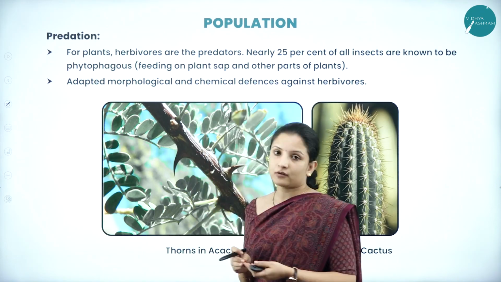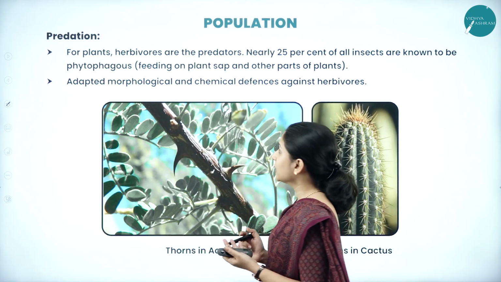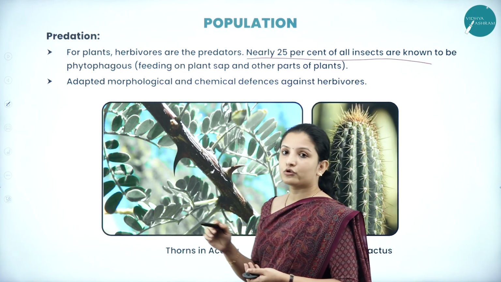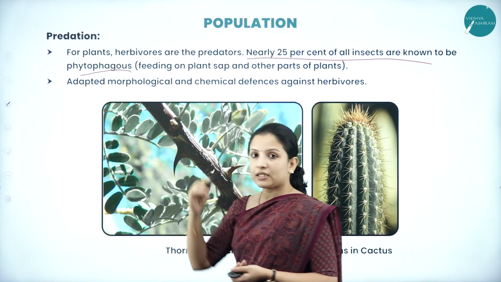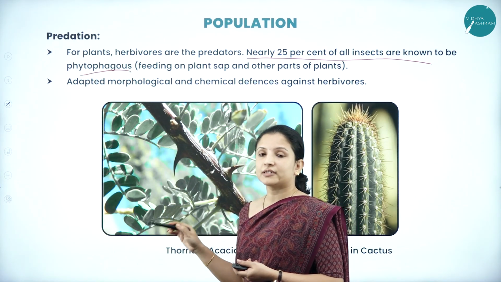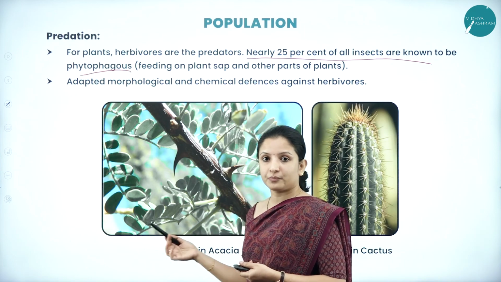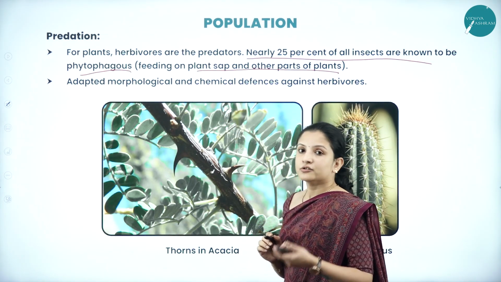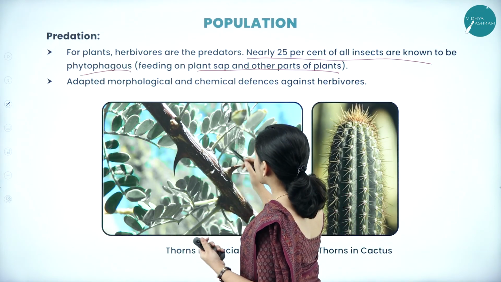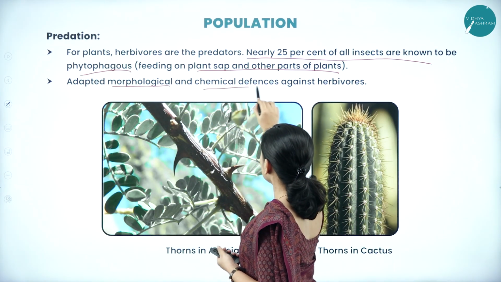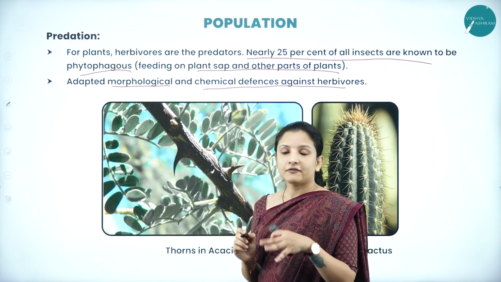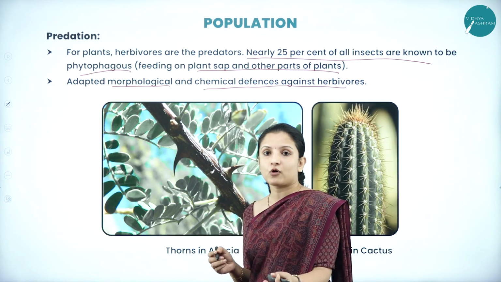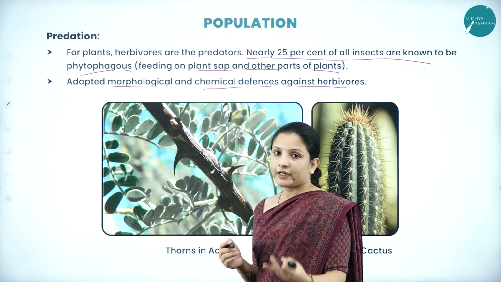For plants, herbivores or herbivorous animals are the predators, and nearly 25% of all insects are known to be phytophagous. Even insects are pathogens to the plants, feeding on the plant sap and other parts of the plant. So plants have adapted morphologically as well as chemically in order to defend against the phytophagous insects or the other herbivores that are trying to feed on them.